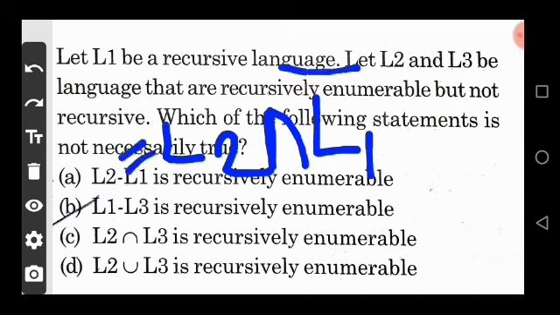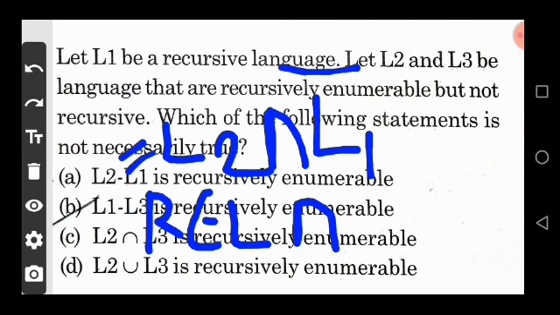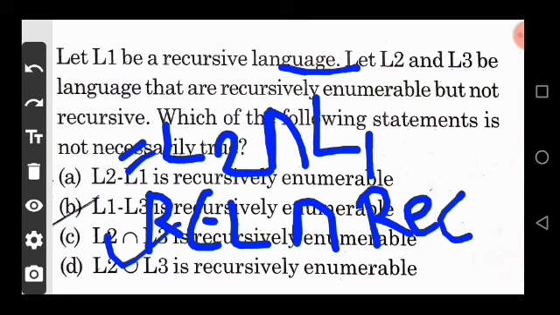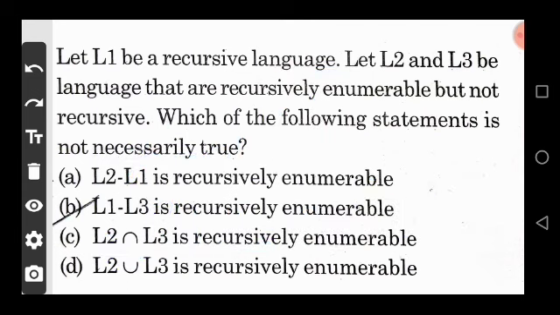So L2 is a REL, recursively enumerable language, and L1 is a recursive language. Complement of recursive is also recursive. So the answer is REL. So option A is correct.